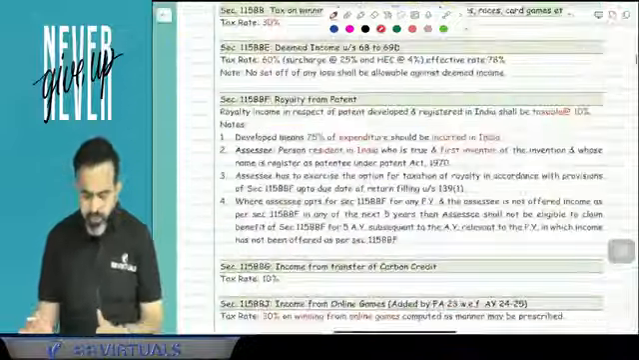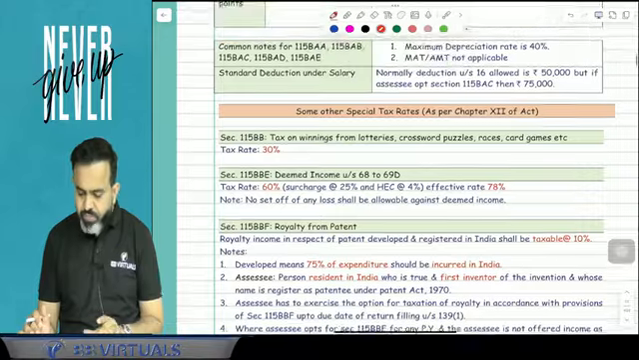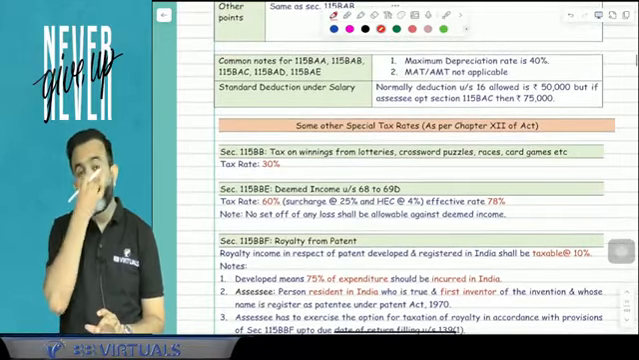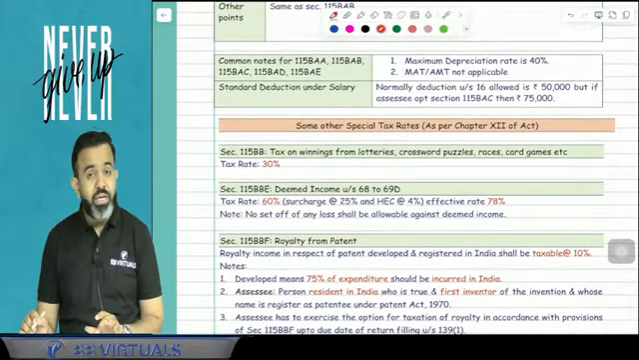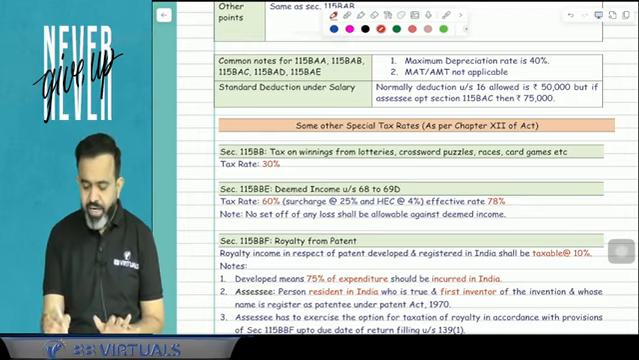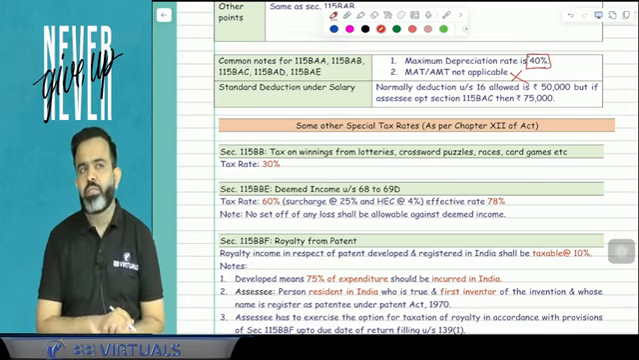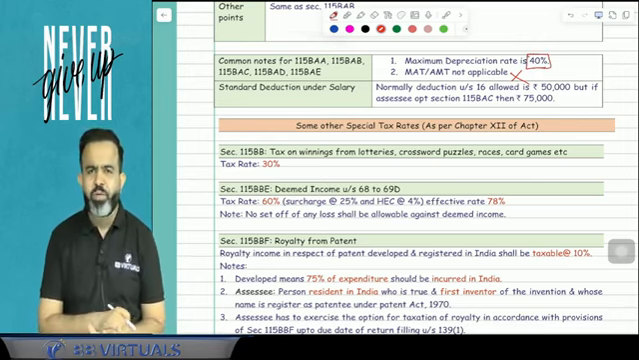Okay, done. After that, 115BAD, 115BAE we already discussed. Now guys, whenever you follow 115BAA, BAB, BAC, BAD, BAE, remember that MAT and AMT are not applicable, and the maximum depreciation rate can be 40%. Anyway, maximum depreciation is 40% only now.